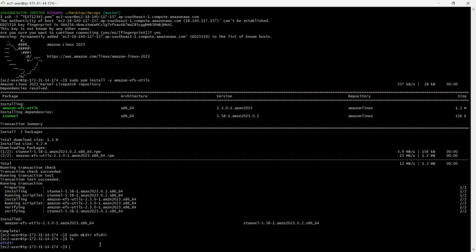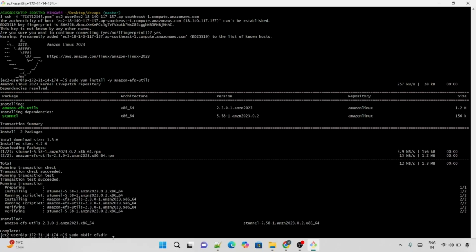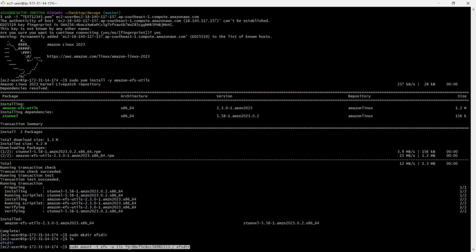So super user do operation, then mount, then -t efs. What is EFS? EFS is nothing but elastic file system. So I use this file system ID, and where we want to mount this one? We are using the efs-directory we already created. So I'm mounting this file.